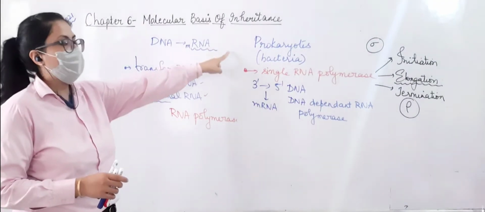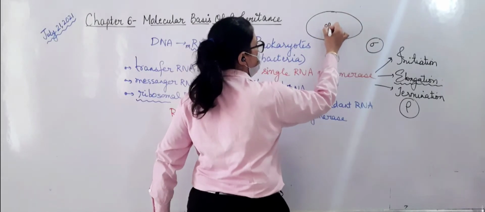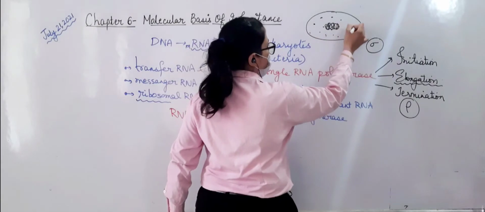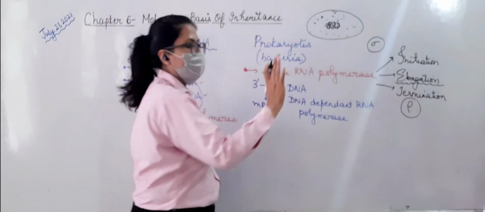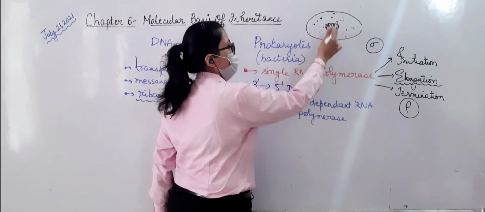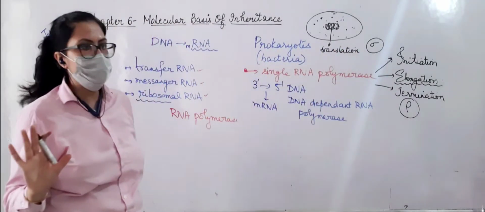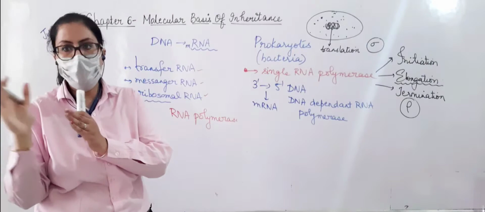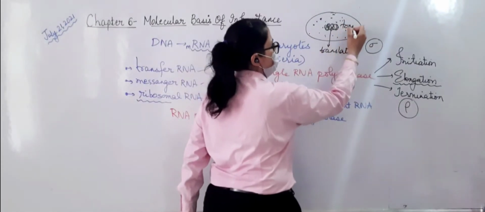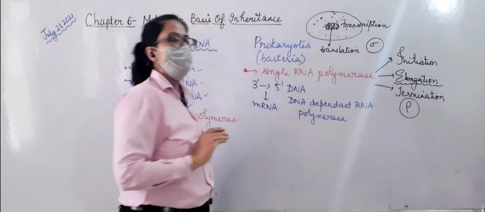Now if you remember the prokaryotic cell, if I draw it here, I think you will recognize that this is the nucleoid which is freely present in the cytoplasm. This is the nucleoid which is freely present, no membrane is there. So here actually transcription is happening and here only translation will start. Because first of all there are no introns, there is no need to do splicing of non-coding regions, all regions are coding. So directly the transcription happening in the cytoplasm will start doing the translation.